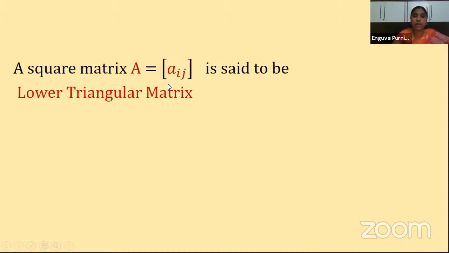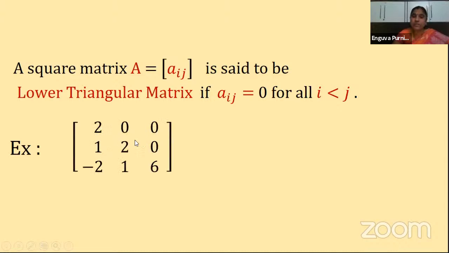Same definition, children. The only difference is the place where the element should be 0 is where i is less than j. Clear? Now here is an example. These are the elements we have here: 2 0 0, 1 2 0, and -2 1 6. The same explanation as in the upper triangular matrix applies. What is the position of this one? First row, second column, a12. The i value is 1 and the j value is 2, so i is less than j, isn't it? So here we have 0.